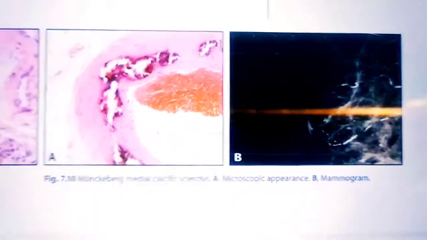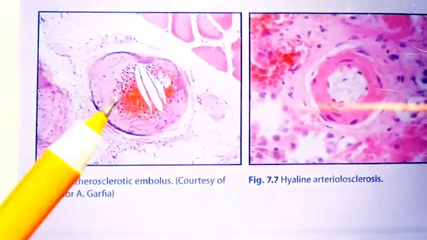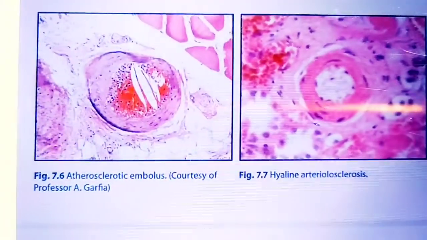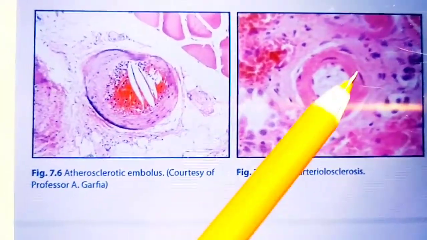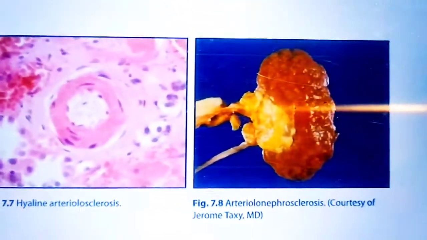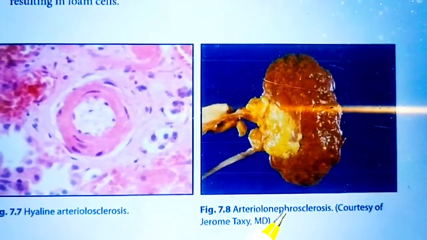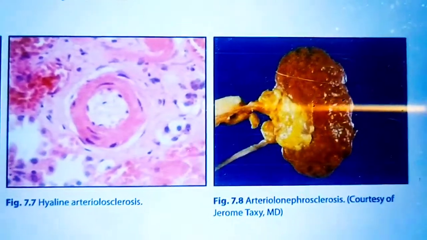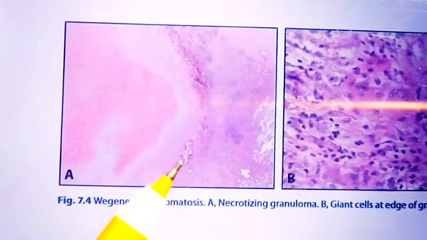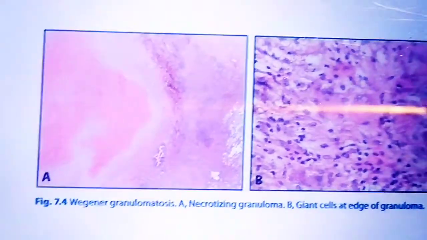Okay, the next which we will show you is this one, atherosclerotic embolus. This is hyaline arteriosclerosis, and this one is arterionephrosclerosis. Okay, this is the Wegener granulomatosis, that is necrotizing granuloma.